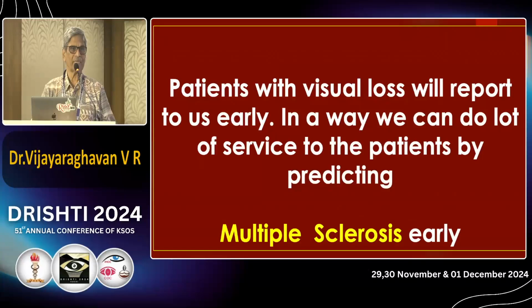That's the idea I already told you. An optic neuritis patient comes to us first, you investigate, you find out the problem. He may develop multiple sclerosis in future, so that accordingly you can refer the patient and save the patient from a dreaded life. Understand now? Thank you very much.